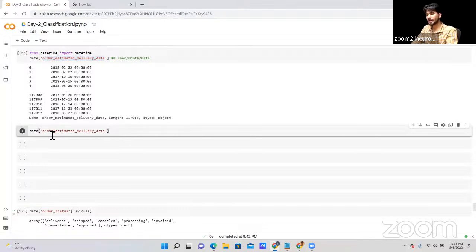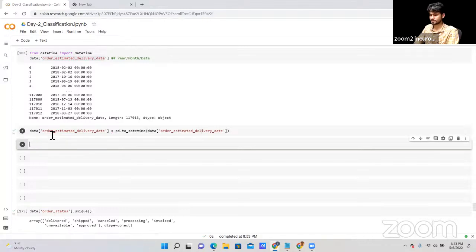I'm using the order estimated delivery date, and I'm going to change it into the datetime format. So for this, we can define pd.to_datetime, and then I can keep it as data, whatever the data that we have. Okay, and now let's run this cell.